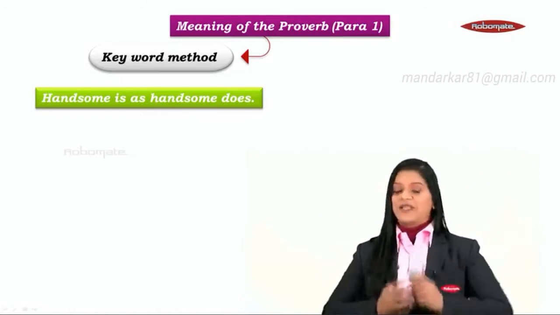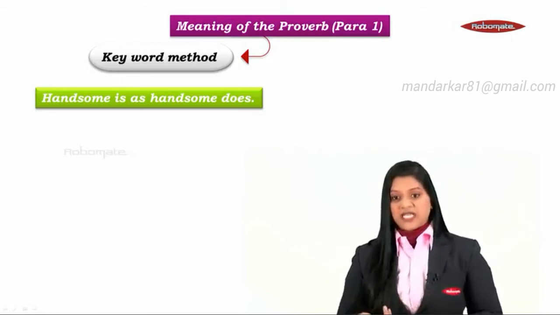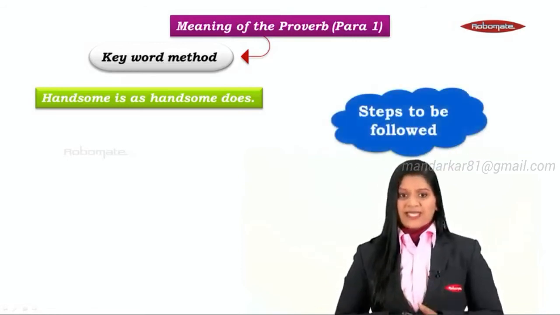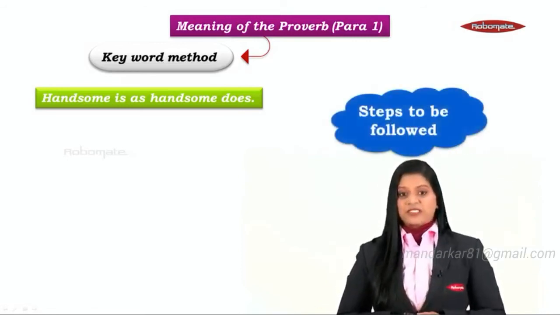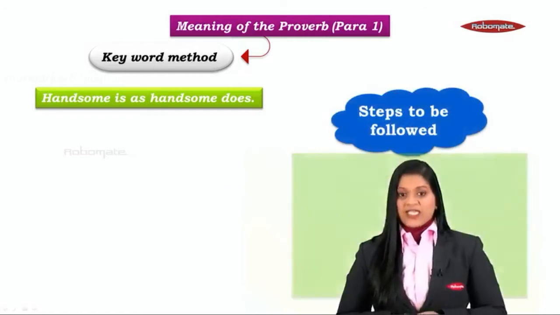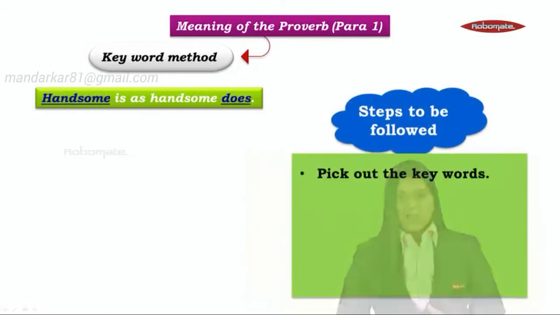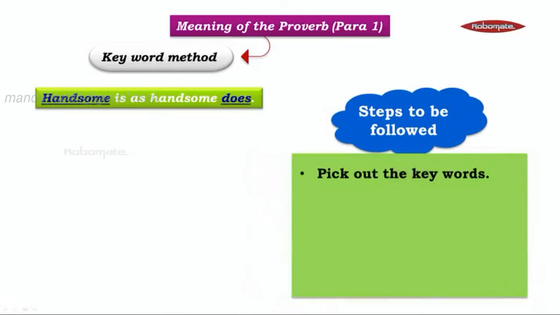Now, keyword method is going to help us find the meaning. What do we mean by that? We'll have to follow certain steps. Step number 1, pick out the keywords in this proverb. Now, look at the proverb properly and you will see two important words, handsome and does. Wow, we have actually achieved the first step.